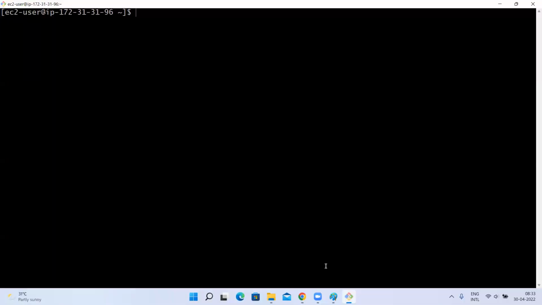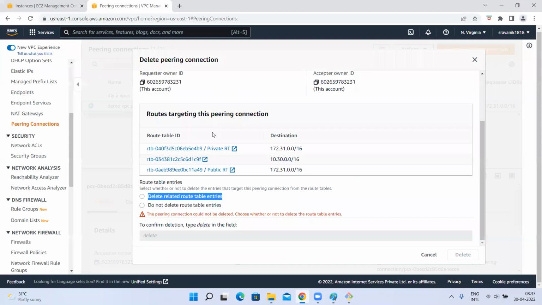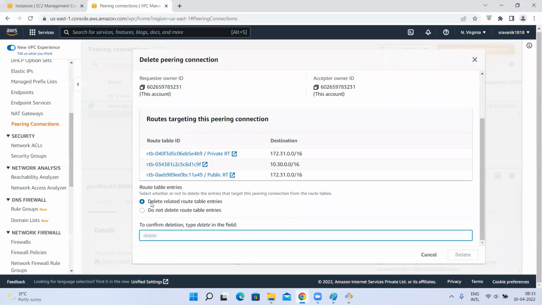In both route tables we added entries to allow the traffic of the other VPC. In the private route table, it is going to delete this. In the public route table, it is going to delete this. In the default VPC route table, it is going to delete this entry.